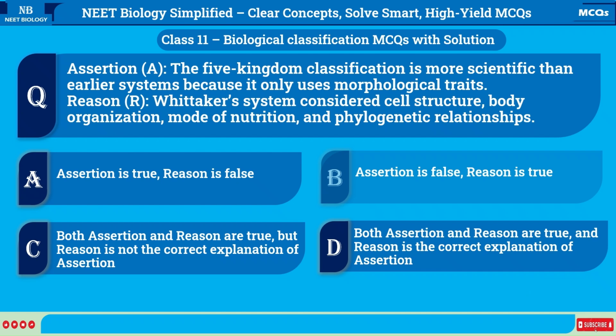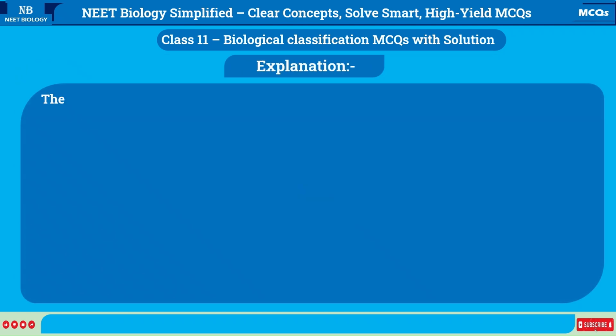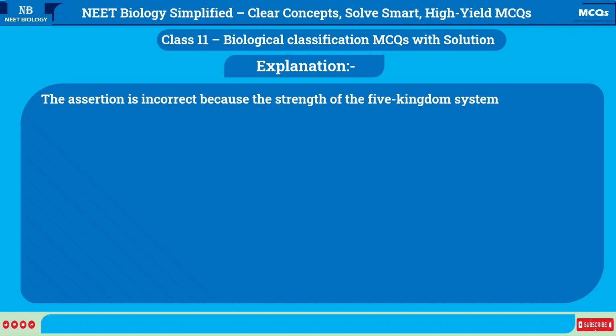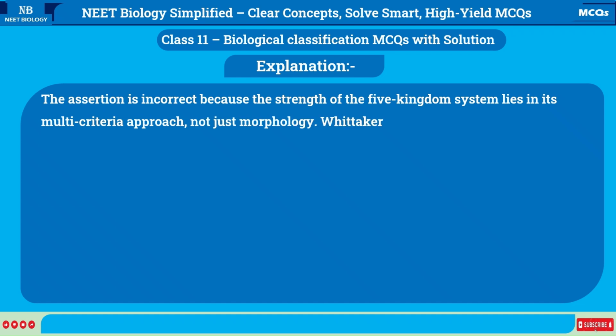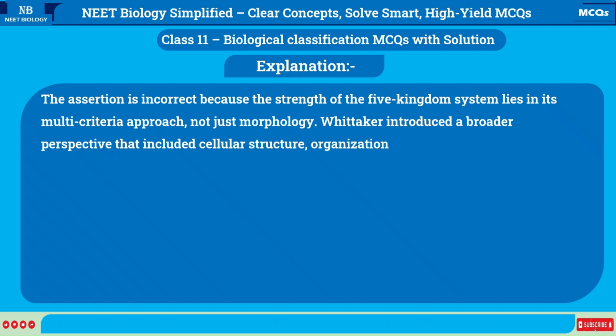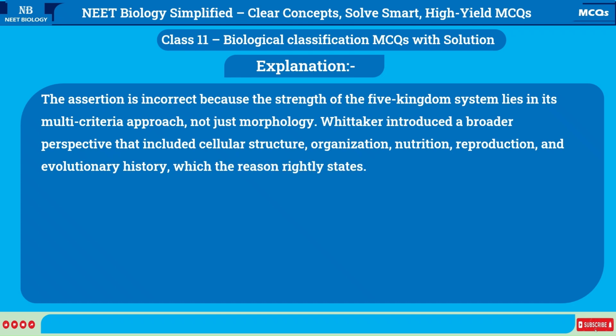Correct answer is B. Assertion is false, reason is true. Explanation: The assertion is incorrect because the strength of the five-kingdom system lies in its multi-criteria approach, not just morphology. Whittaker introduced a broader perspective that included cellular structure, organization, nutrition, reproduction, and evolutionary history, which the reason rightly states. Thus, the reason is true, but the assertion is false.